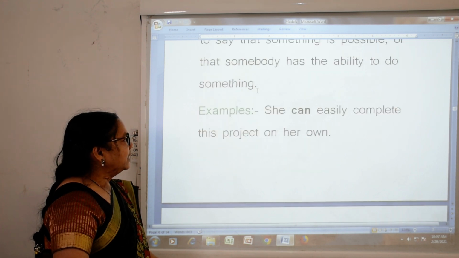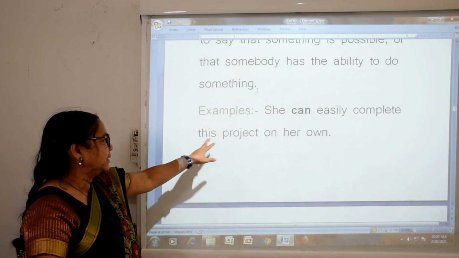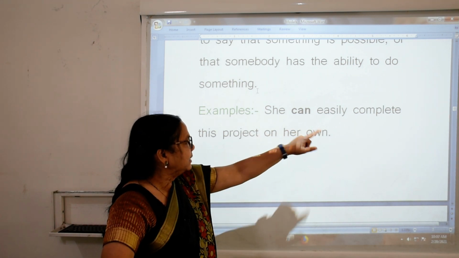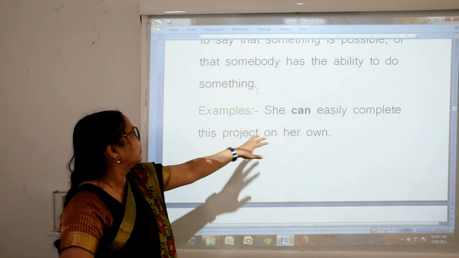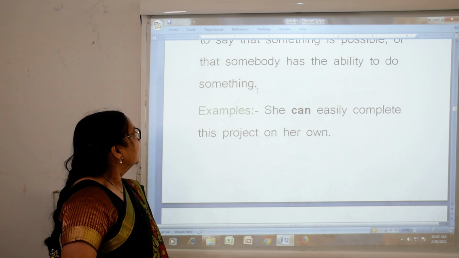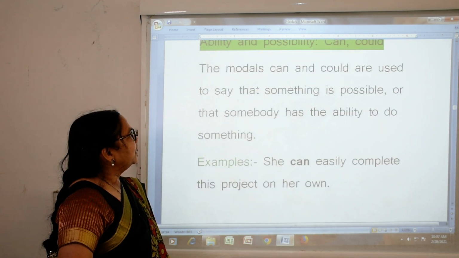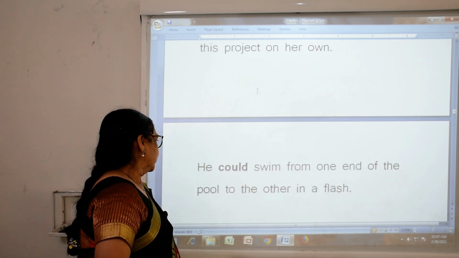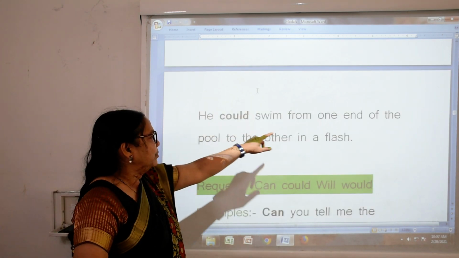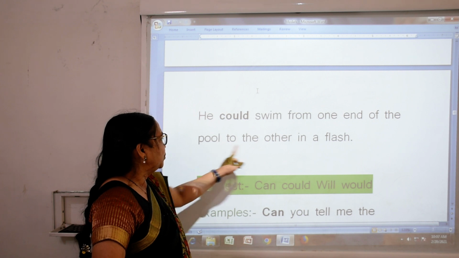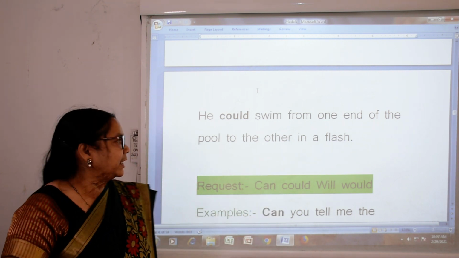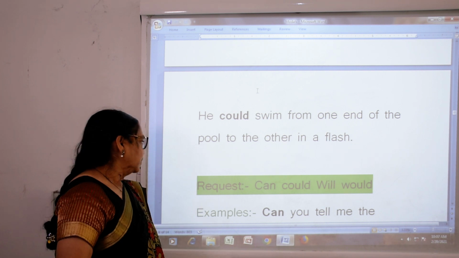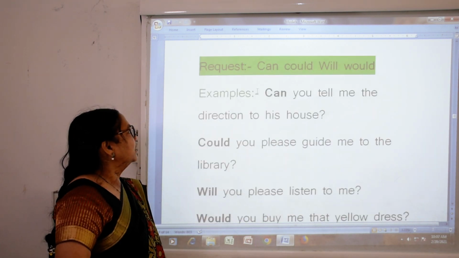Now, she can easily complete this project on her own. That is ability and possibility. Okay. He could swim from one end of the pool to the other in a flash. Now, we will go further.